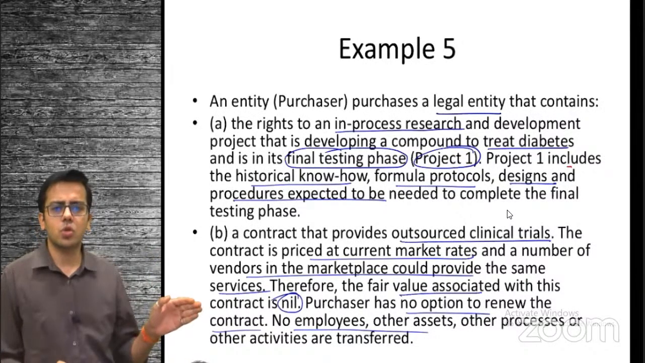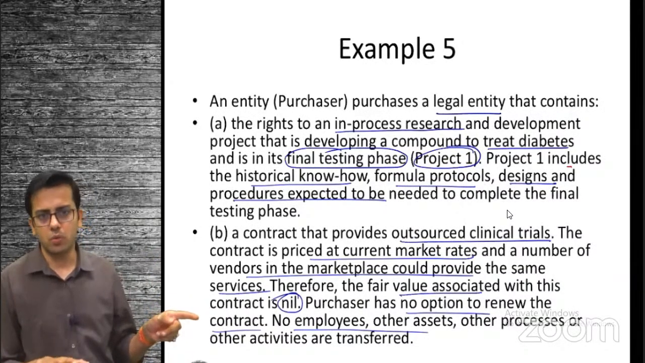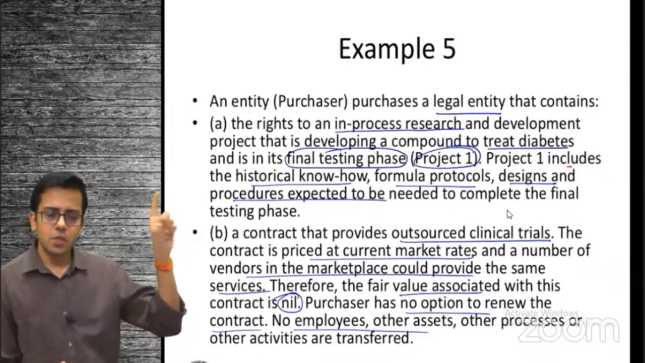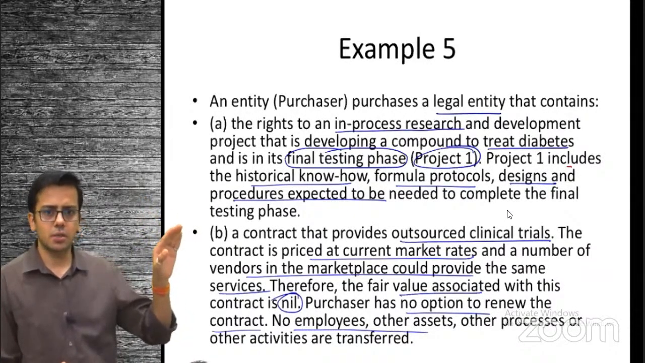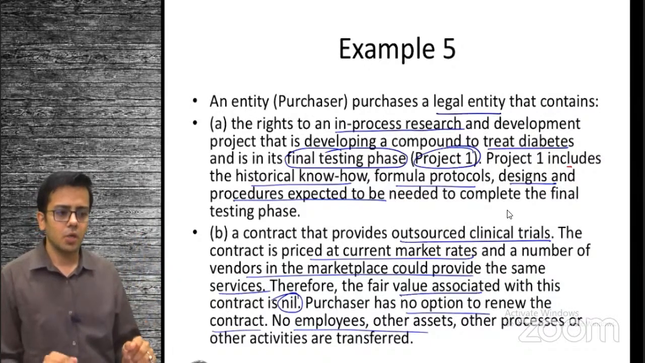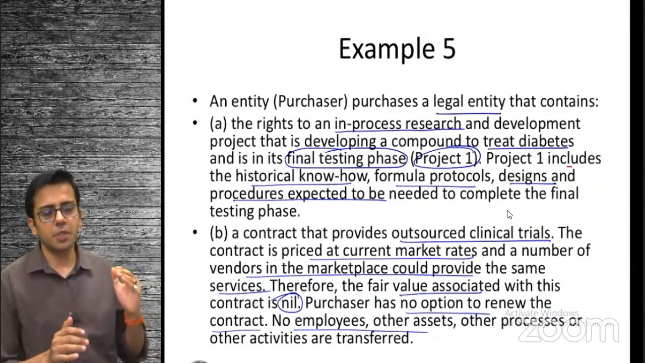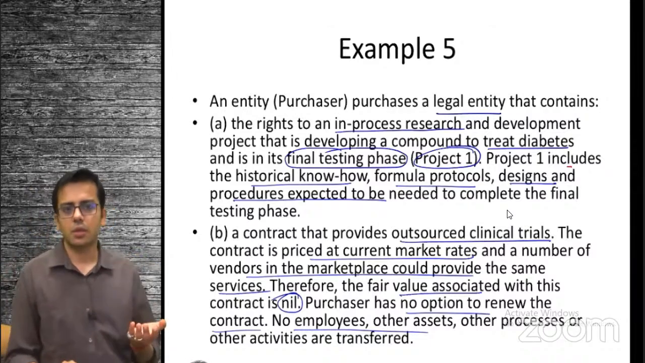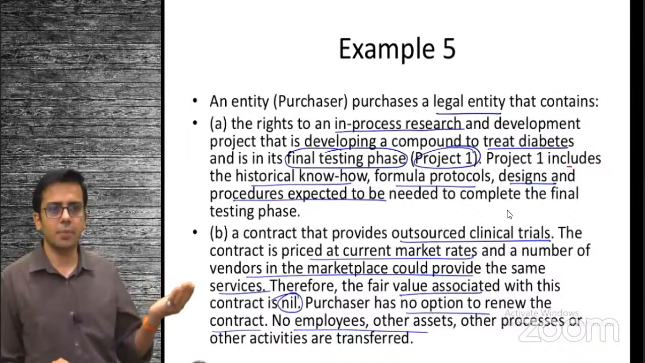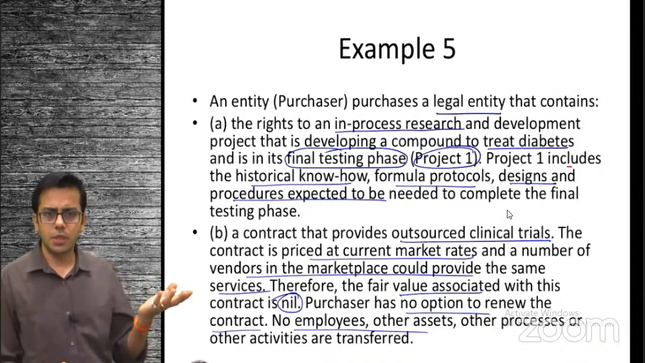There is some outsourced contract which has a fair value of 0, so we have not paid anything for this. Whatever you have paid is only for this process. There is just one research process, nothing else. So there's some research going on and you are purchasing research rights. I will call it an intangible asset. You are paying for research rights for a diabetes medicine, an intangible asset, right?